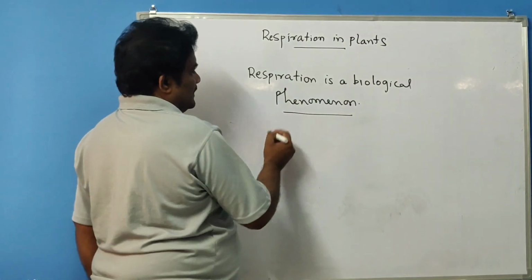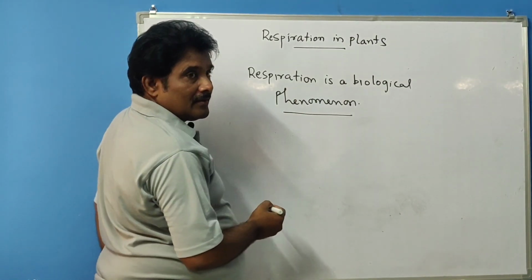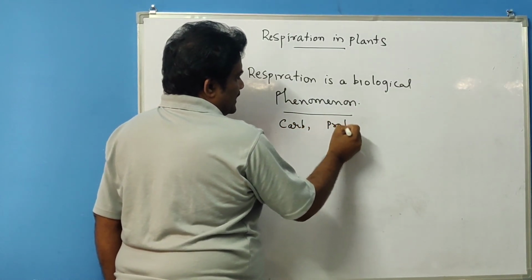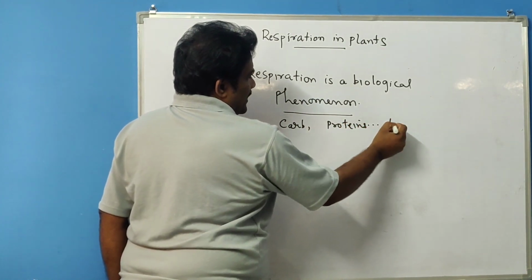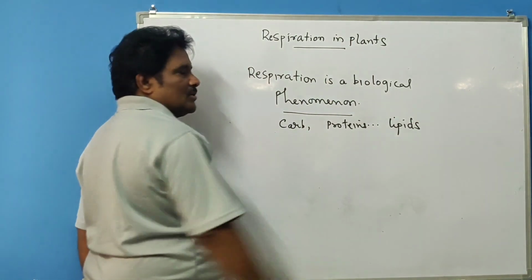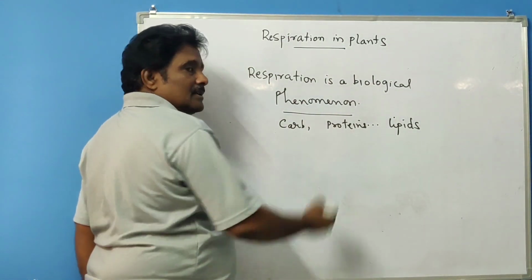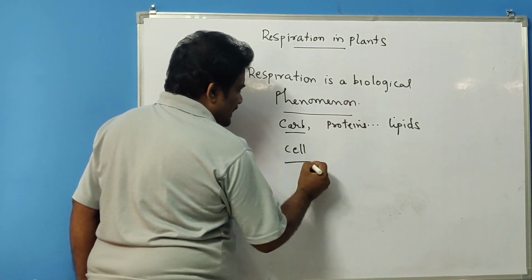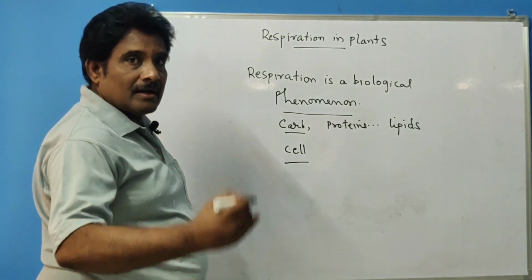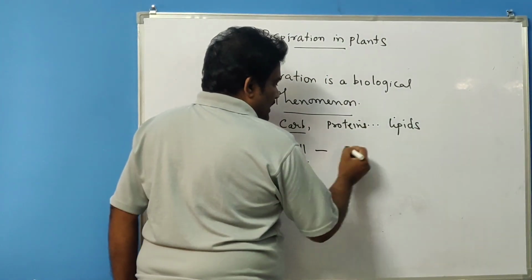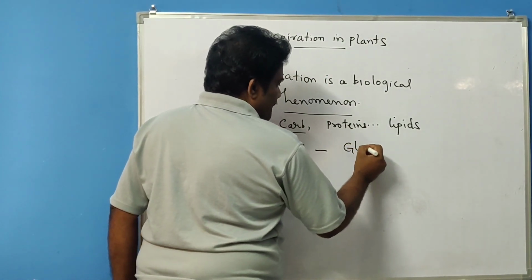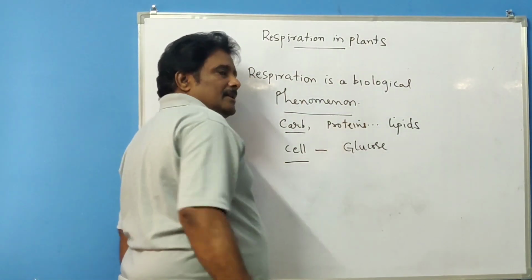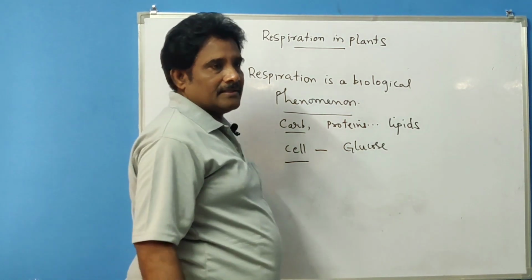Respiration is a biological phenomenon. You already know carbohydrates, proteins and lipids are organic compounds. These are sources of energy. So at cell level, what happens? In a cell, the simple form of carbohydrates is glucose, of proteins is amino acids, and of lipids is fatty acids and glycerol.